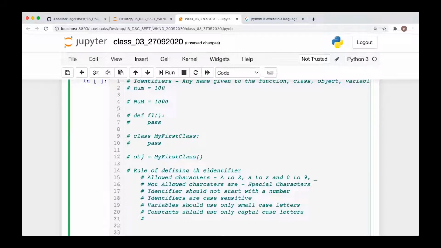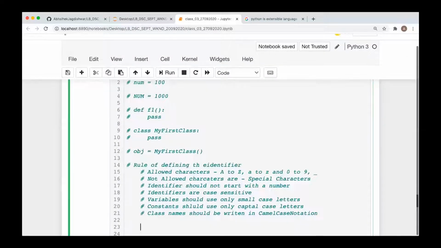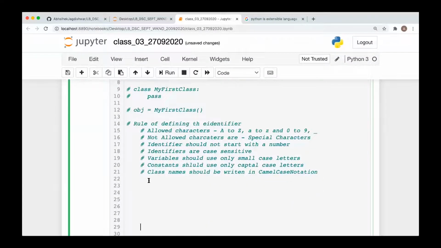Whereas class names should be written in camel case notation. Remember that. Okay, fine. Reserved words should not be used as an identifier. Okay, reserved words should not be used as an identifier.